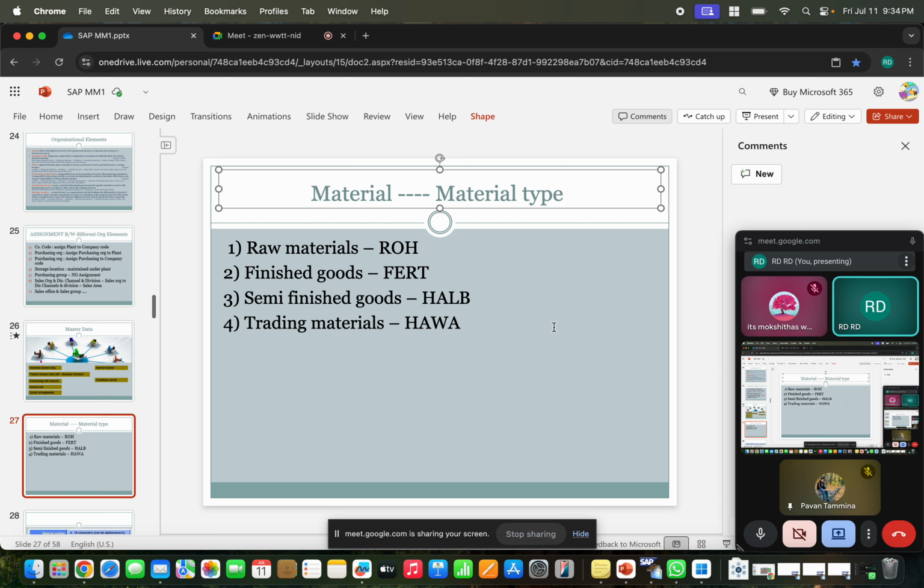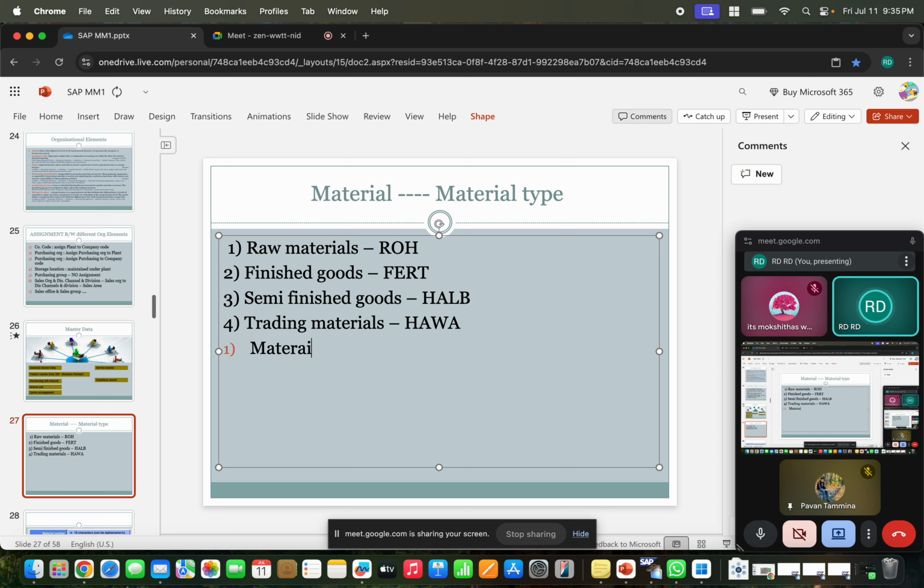Okay, so what is the use of this, what does it control? Why is the material type so important? It is not just about what type of material it is, it is also controlling the entire process. Let's assume that rice is my finished goods.